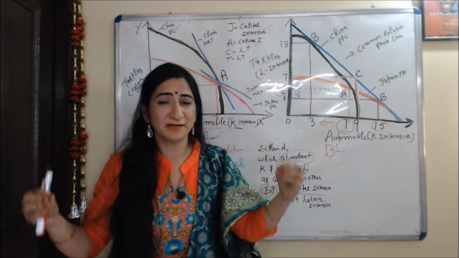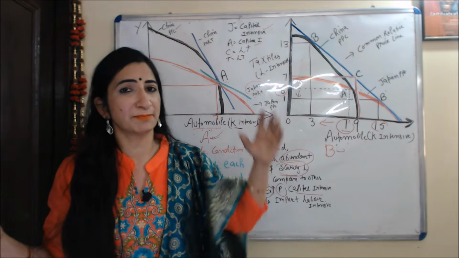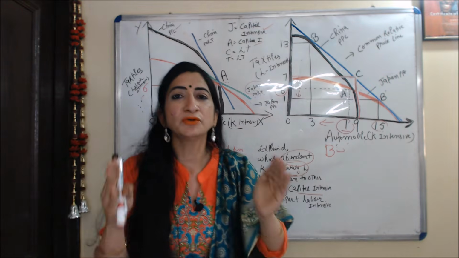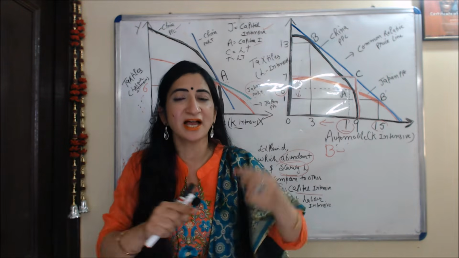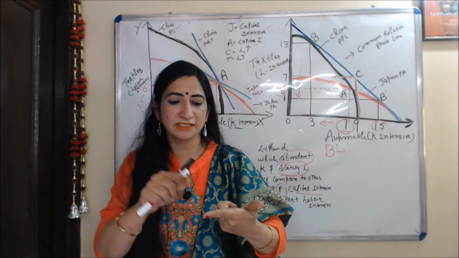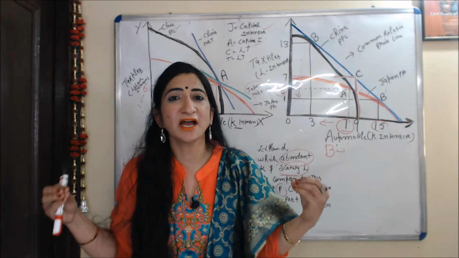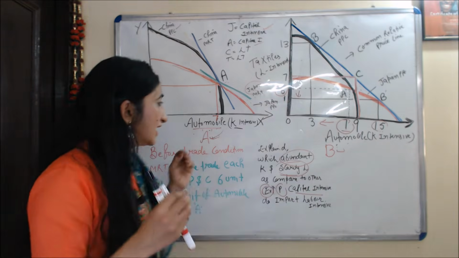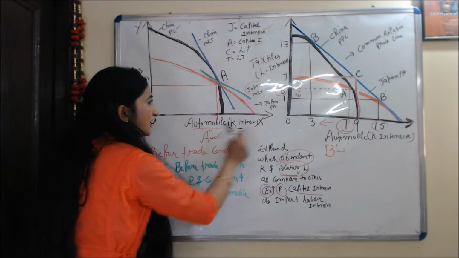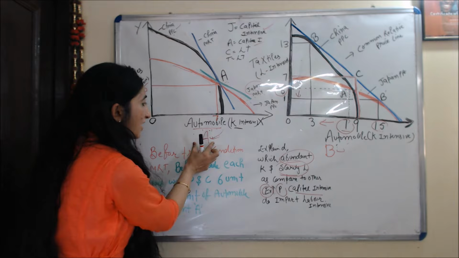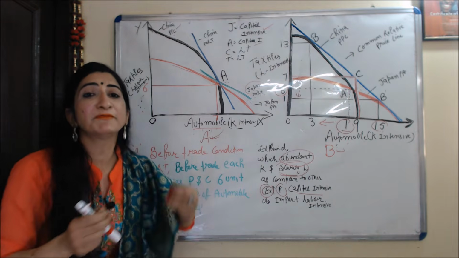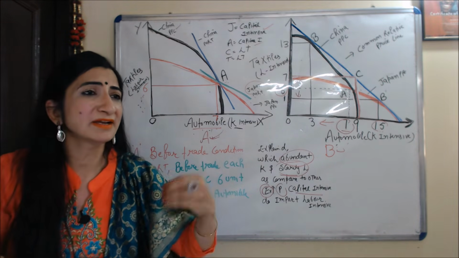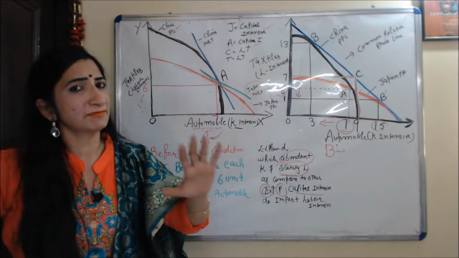Now we understand the previous example with the help of a diagram. Here we have two countries, Japan and China. They have only two resources, capital and labor, and they are producing only two goods, automobiles and textile. Okay, here we have two graphs, graph A and graph B. Graph A basically represents the before trade condition when countries are not doing any trade with each other.